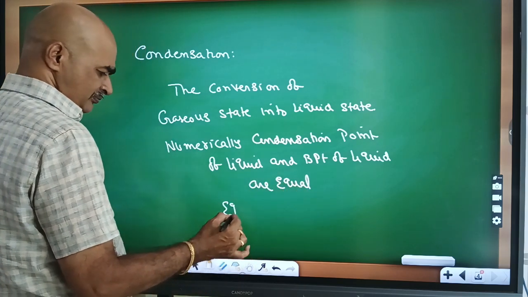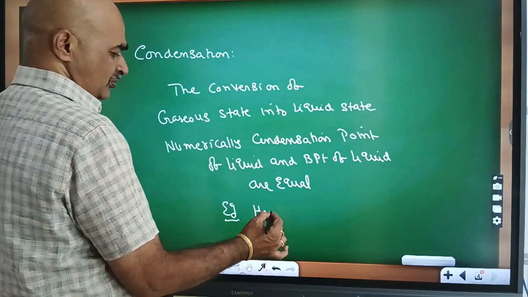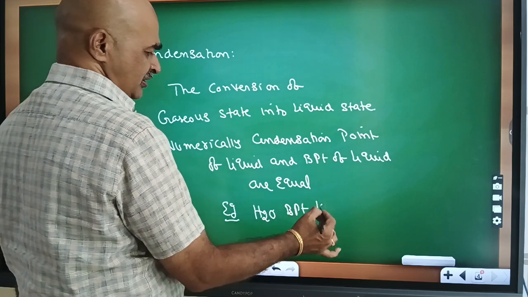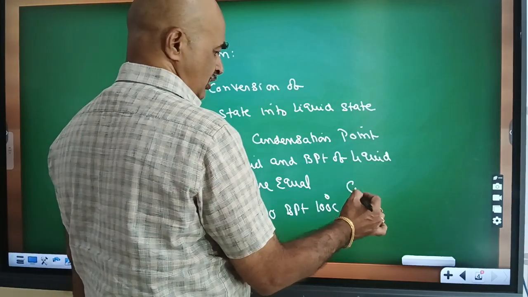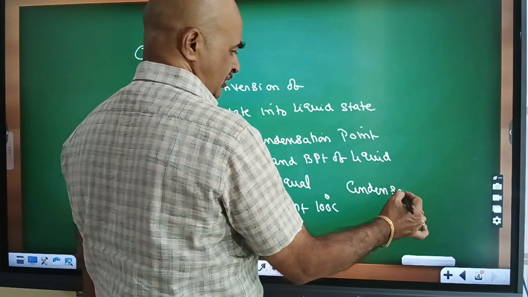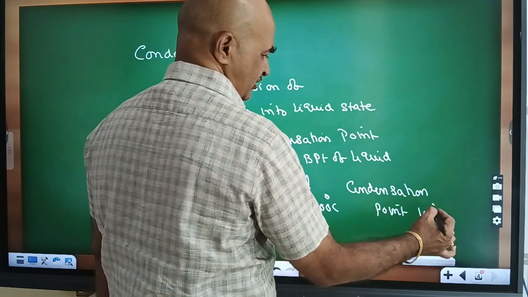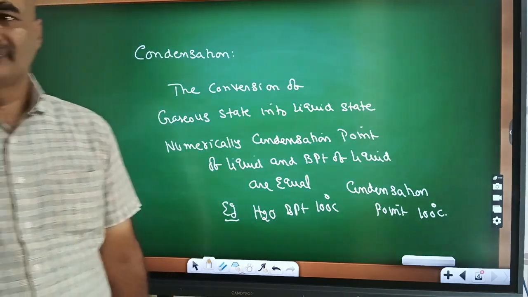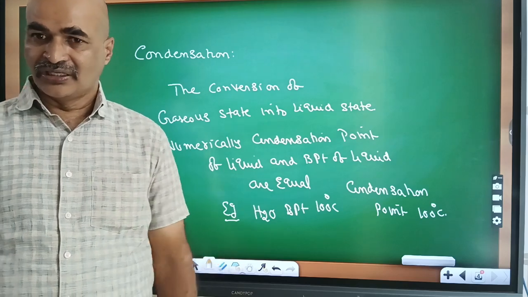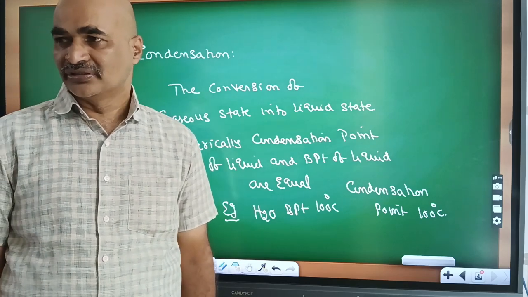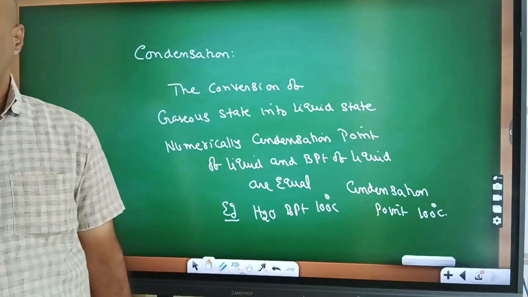For example, H2O boiling point is 100 degrees centigrade. Condensation point is also 100 degrees centigrade. So what is condensation? The conversion of gaseous form into liquid form is called condensation.